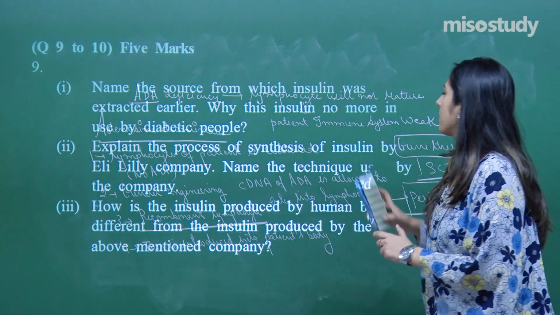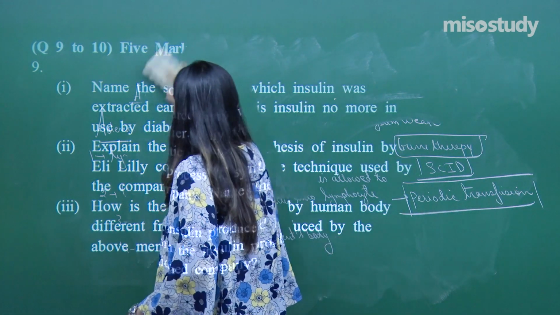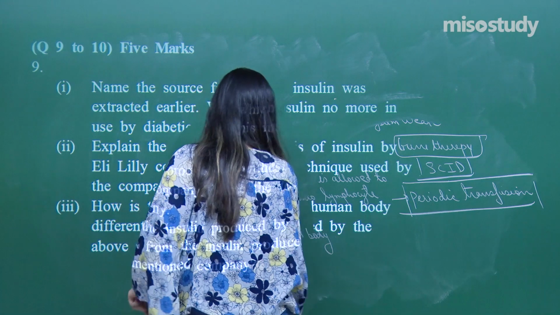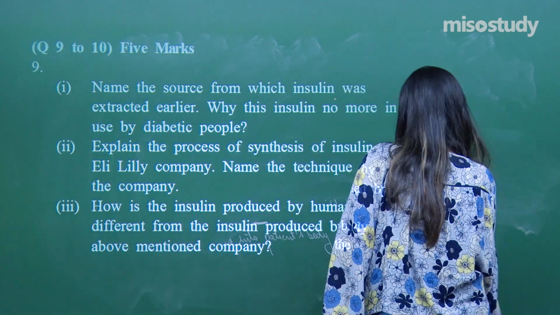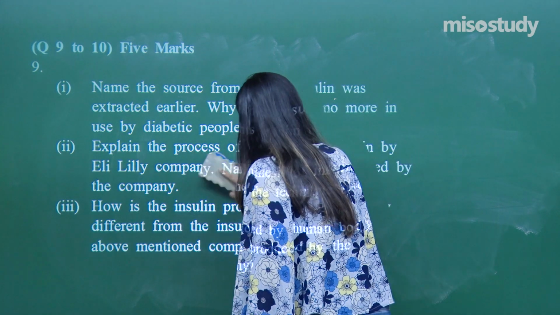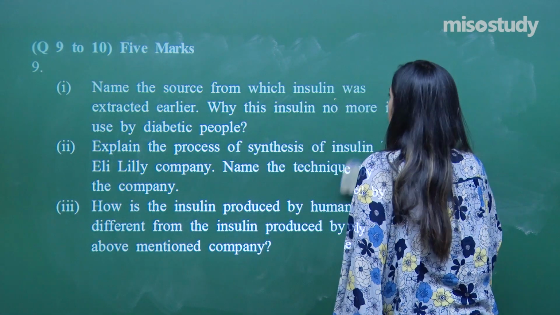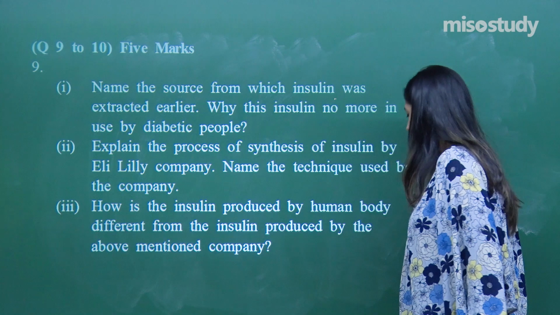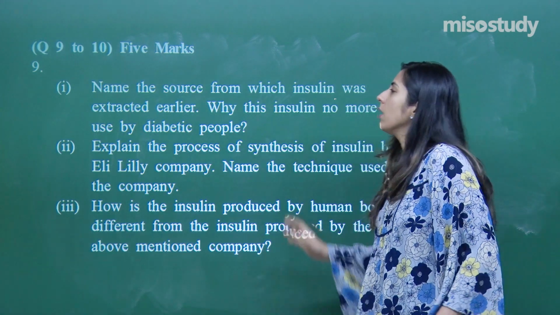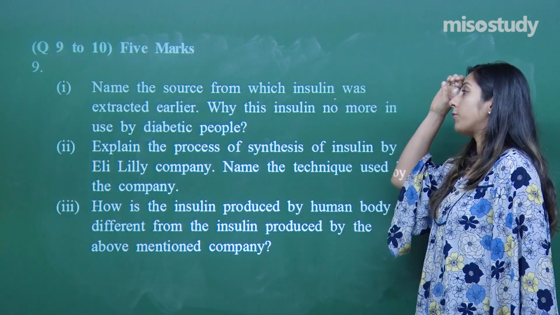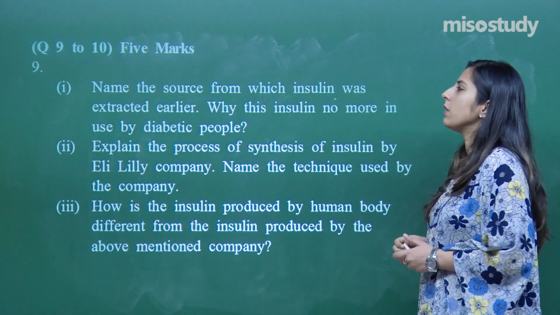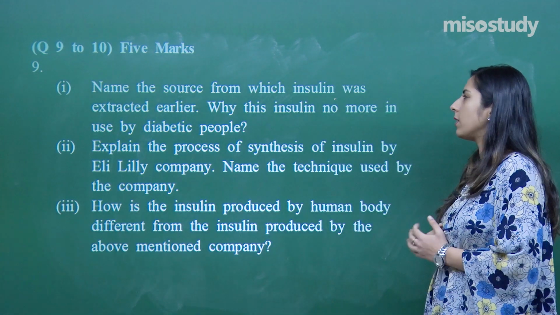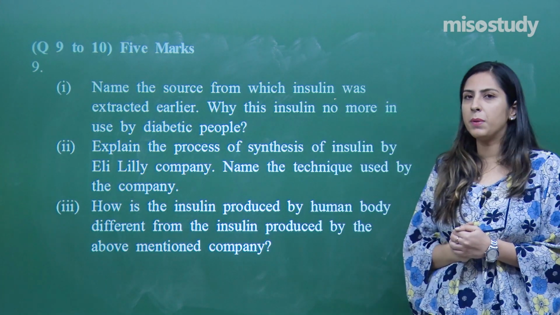This question is from a separate category, that is of 5 marks. This 5-mark question is again of 3 further types. Name the source from which insulin was extracted earlier. Why is this insulin no more in use by diabetic people?